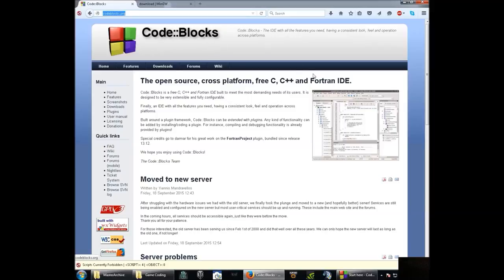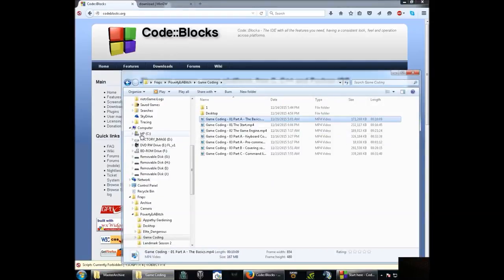Download that, install that. Pick something simple like on your C drive. Create a file called code and stick it there. You want to keep it simple and then make just a shortcut to it.